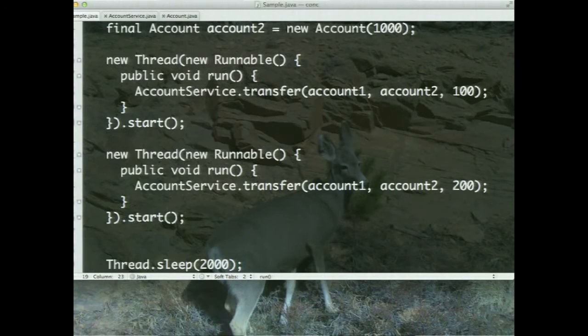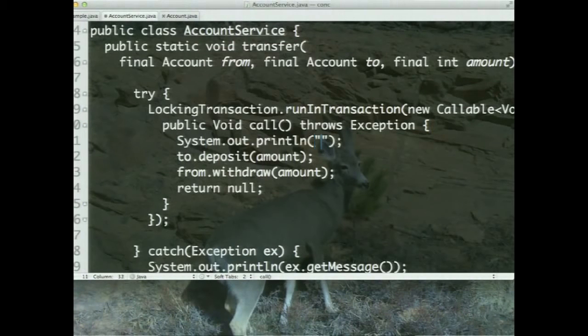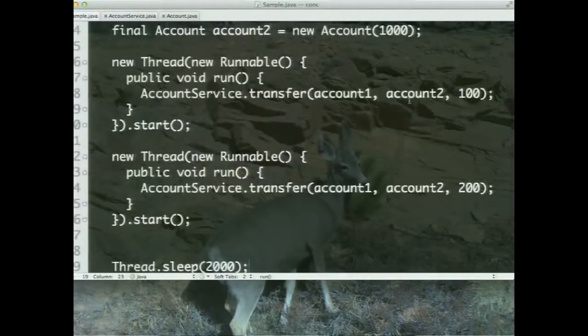Now I want to know if this is really running, so within the method for the transaction I'm going to say transferring, and I'm going to specify the amount I'm transferring. So notice what's going to happen. Two threads are running concurrently, two transactions running concurrently. They both are trying to transfer money, one transferring 100, another transferring 200. We can see how this gets into a contention mode.